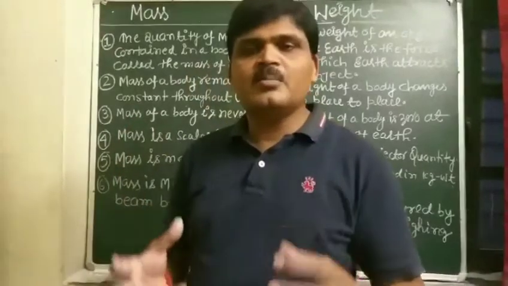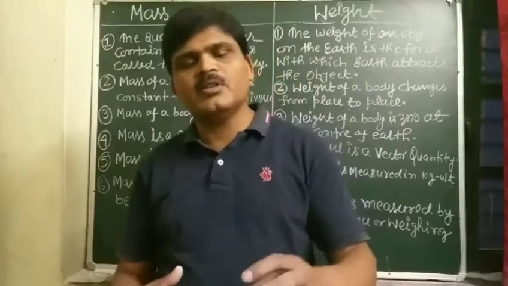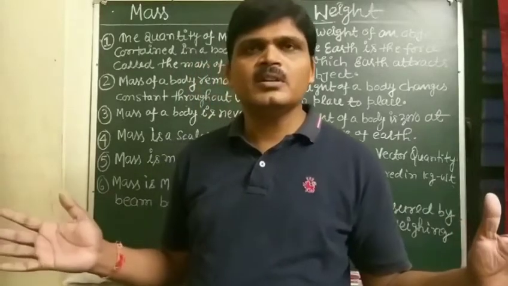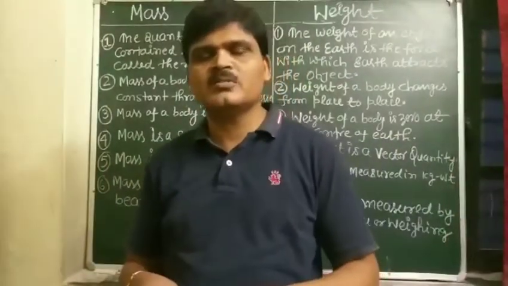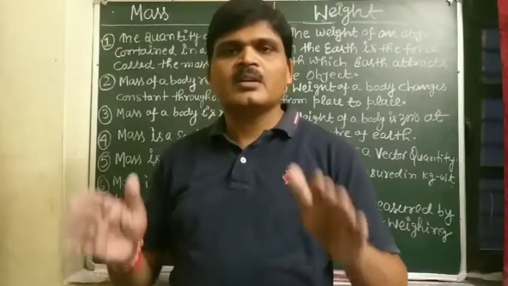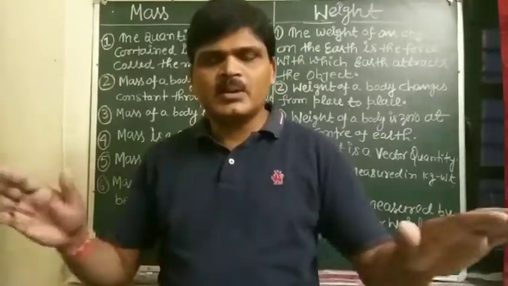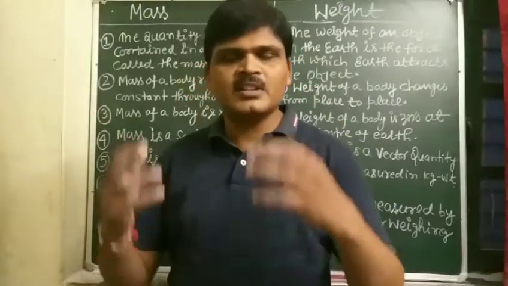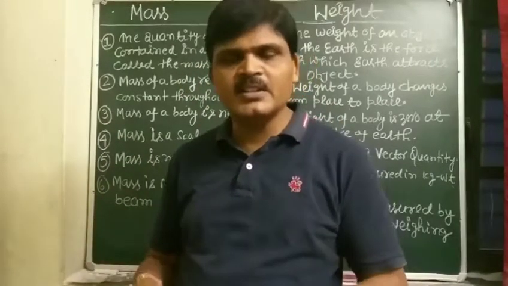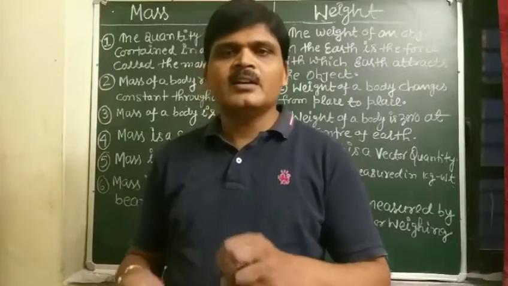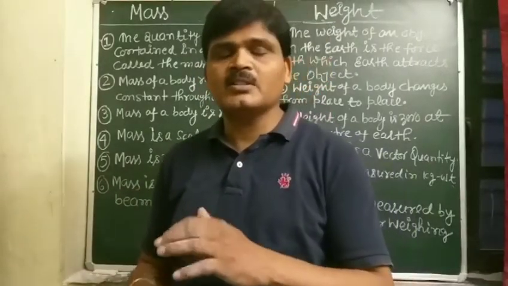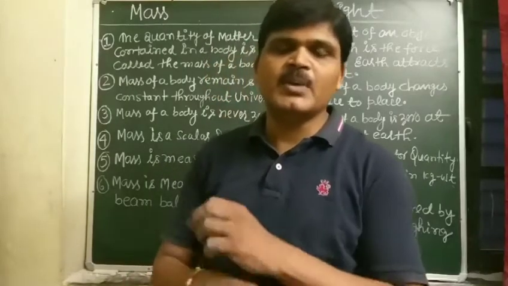The quantity of matter contained in a body is called the mass of the body. Mass of the body remains constant throughout the universe. The mass of the body can never be 0. Mass is a scalar quantity. SI unit of mass is kg. And mass can be measured by a beam balance.